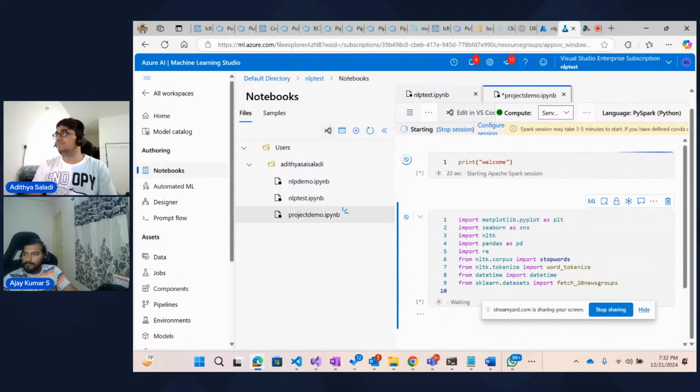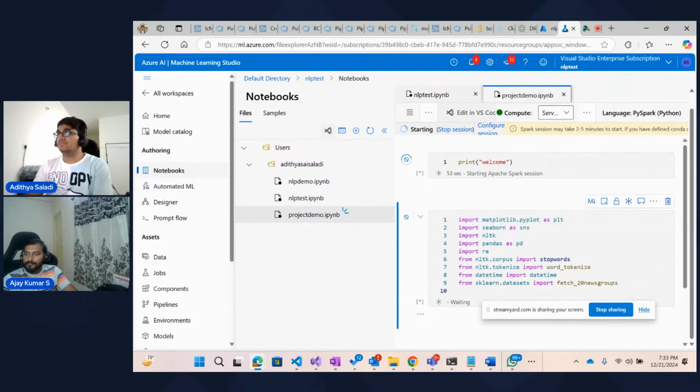Meanwhile, let me explain what each line denotes. The first one is matplotlib.pyplot, which is used to create visualizations like line plots, bar graphs, or word clouds, right? So basically it helps you visualize your data in a better way. Then we are importing Seaborn. It extends Matplotlib for advanced visualizations with themes and improved aesthetics.